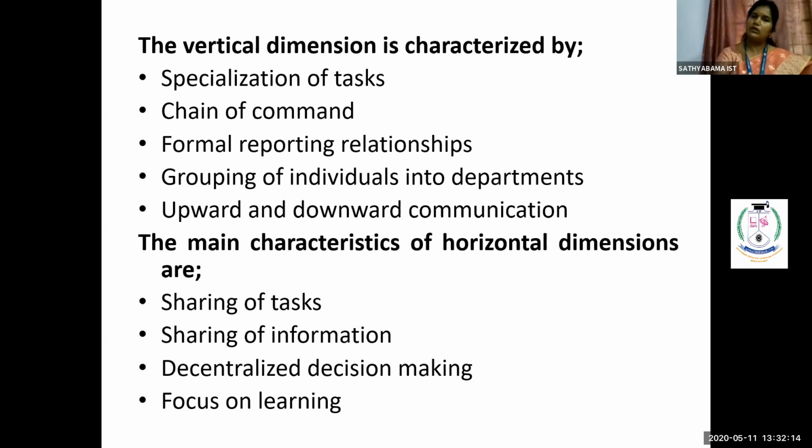Then upward and downward communication. That is, this is the normal way of communicating from the top level towards the lower level, and the lower level people communicate with the middle level people. So that represents your upward and downward communication. Then next come the characteristics of the horizontal dimension. Horizontal represents sharing of tasks done equally, because there are n number of subordinates under a single person. So your task is shared equally. Then sharing of information is also done equally.